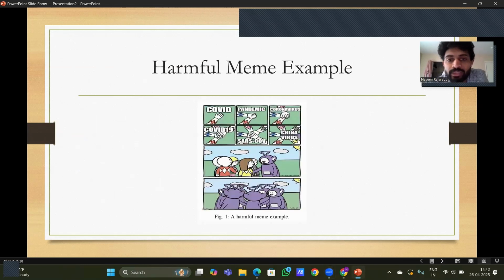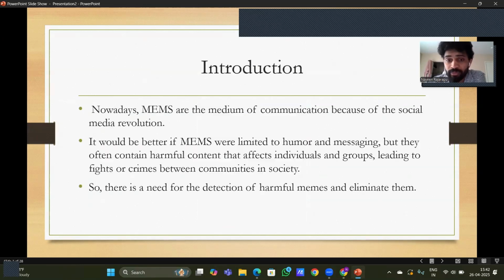Here in this slide, we can see an example. It was in the COVID pandemic. Some people say it is COVID, then a group of people say it is a coronavirus, and some group of people say it is a China virus, which is not correct because it is defaming the nationality. It can be offensive, and it can be detected as harmful, and the meme leads to fighting or conflict between two nationalities. So it can be classified as a harmful meme.